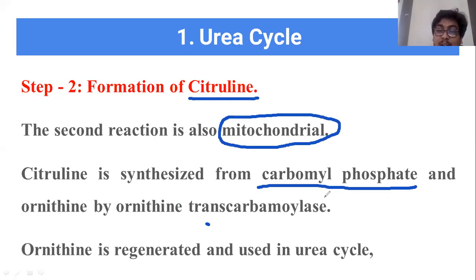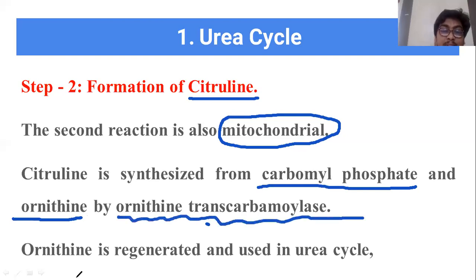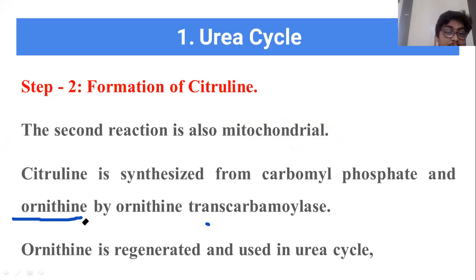And here the carboxyl phosphate combines with ornithine. How is citrulline formed? Citrulline is formed by the joining of carboxyl phosphate with ornithine. As a result of that, we are getting a substance called citrulline. This reaction is catalyzed by the enzyme ornithine transcarbamylase. So this ornithine, which is regenerated, is again going to be used in the urea cycle. So basically, the urea cycle's another name is ornithine cycle.